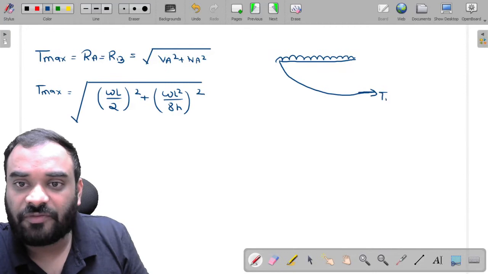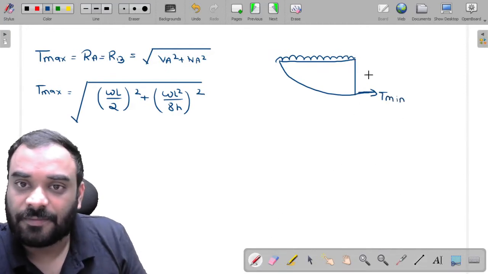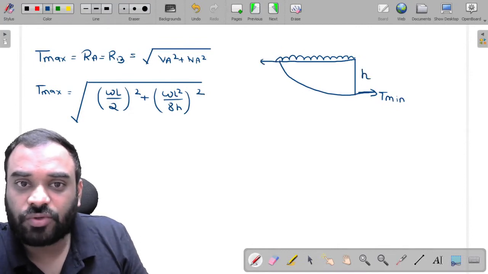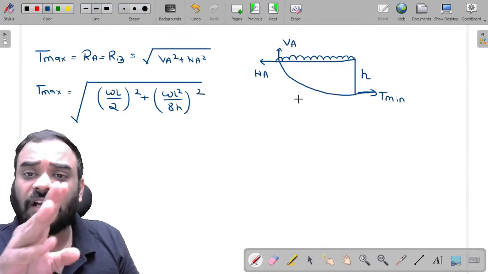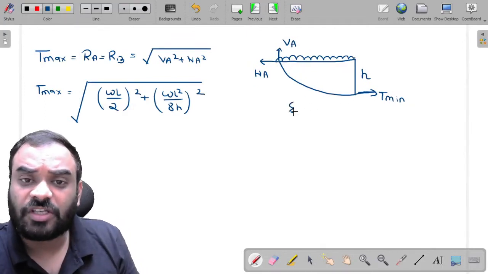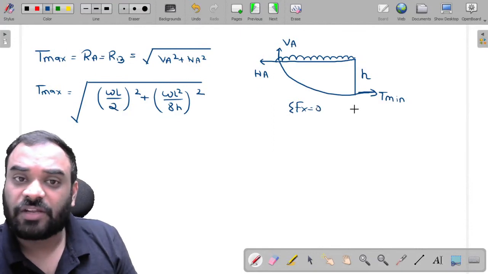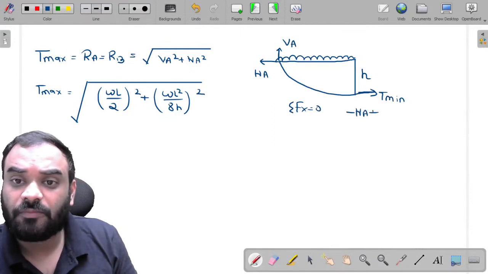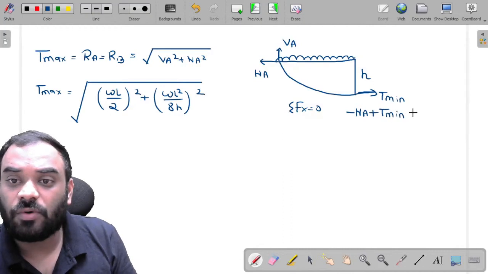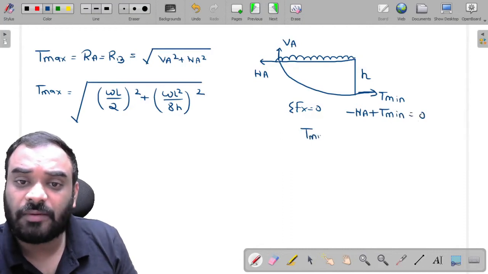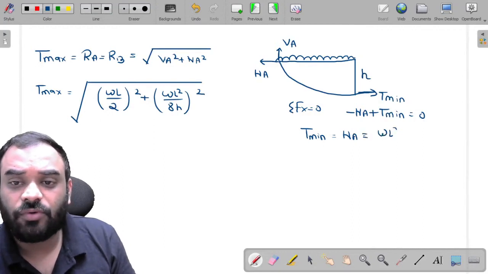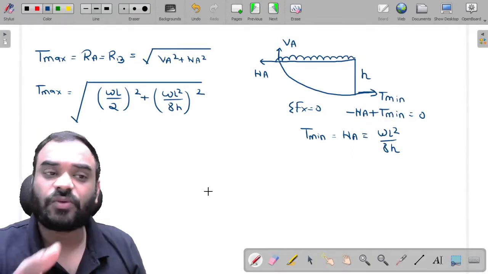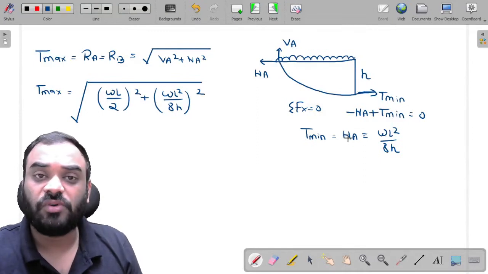This is your T force, my dear friends, which is nothing but T minimum, which occurs at midspan, right? And this one is H, and you know that this is our HA, and this one is VA. Can I say that, again in this particular portion, summation Fx is equal to 0? Yes, sir. So, my dear friends, can I write minus HA plus T minimum equal to how much? 0. So what is the value of T minimum over here? It is equal to HA. And HA is equal to how much, sir? It is WL square by 8H. Just solve it. You will get the T max as well as the T minimum.